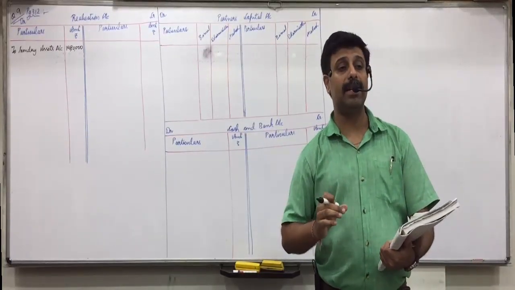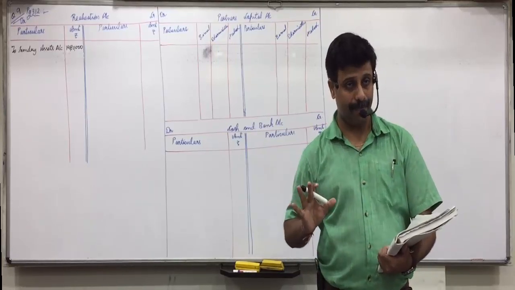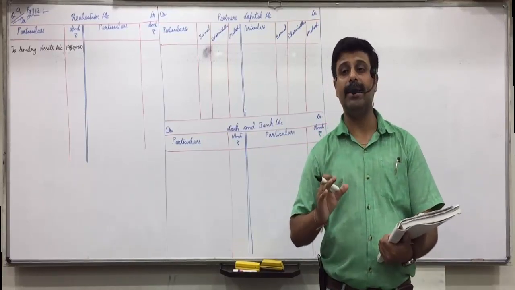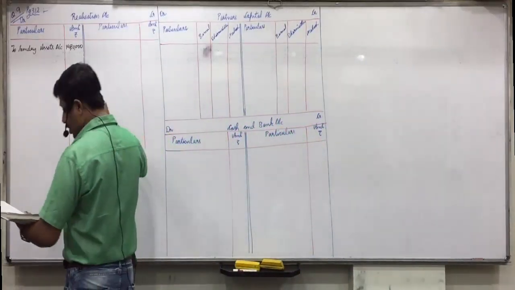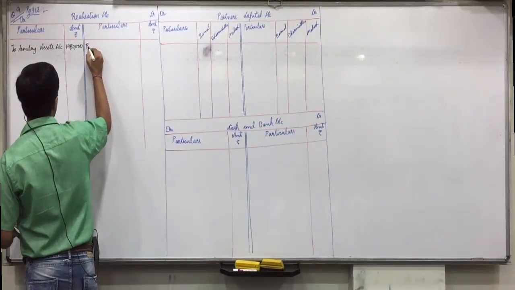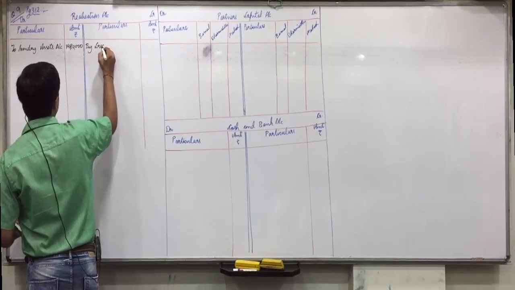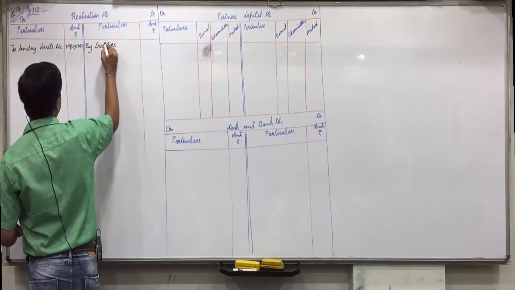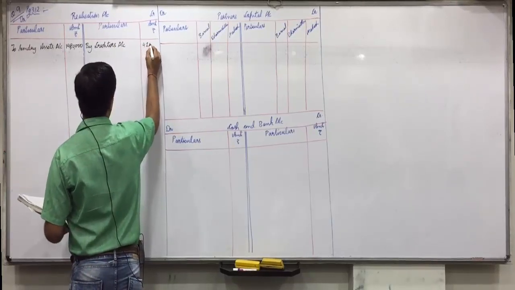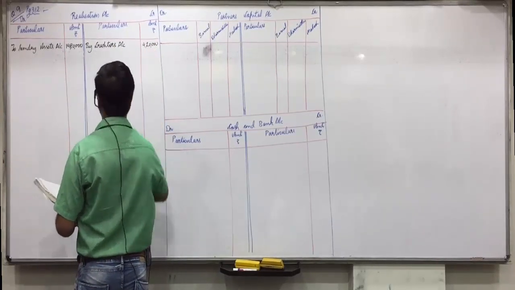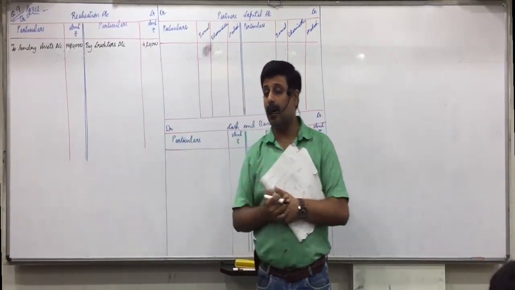Second entry, reserves against assets, we don't have. Third entry, liabilities. Liabilities account debit to realization. So realization credit side. Again only one liability is there, so we can directly write by creditors account in outer column 4,20,000. Any doubt up till here?